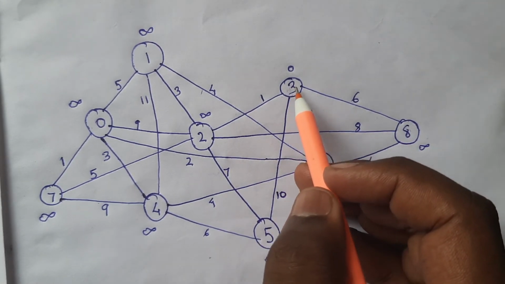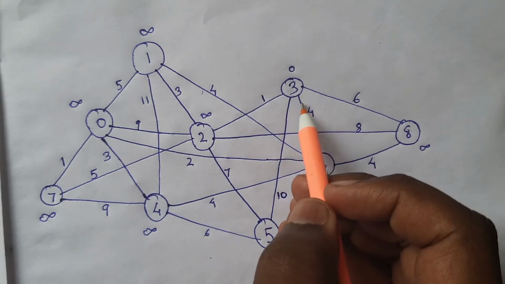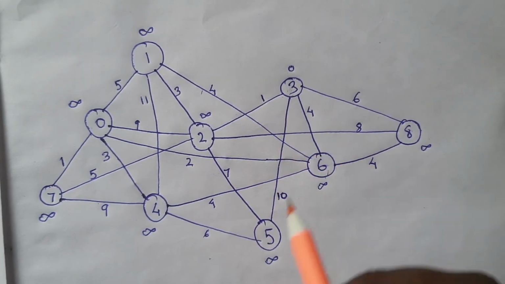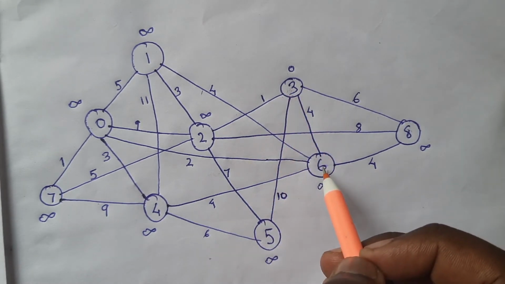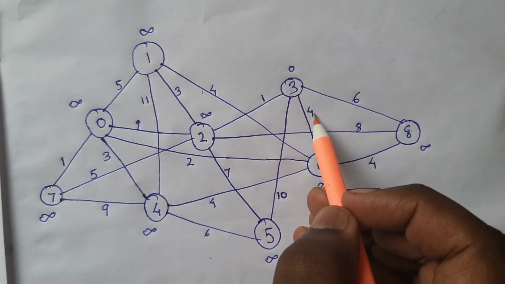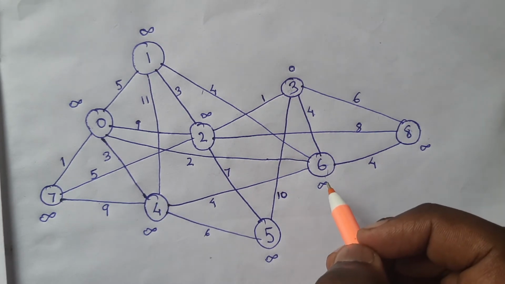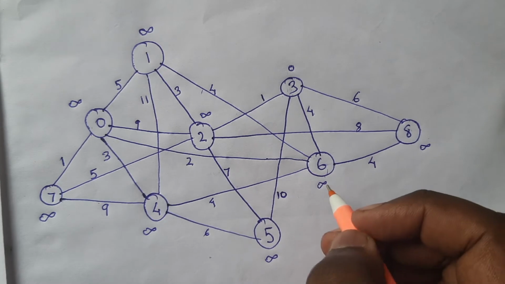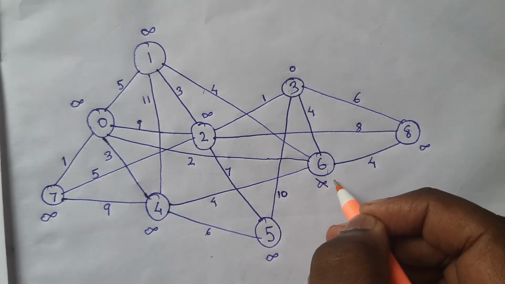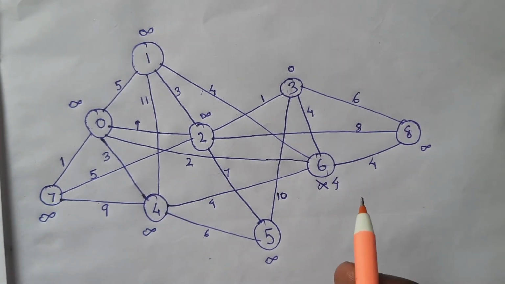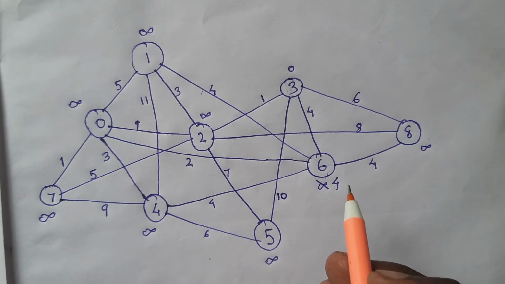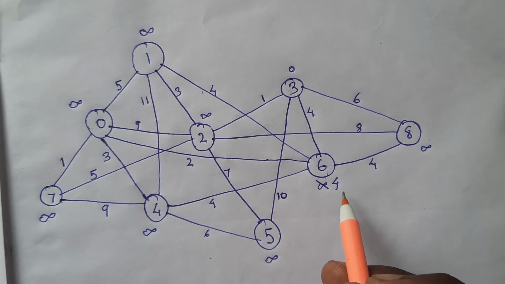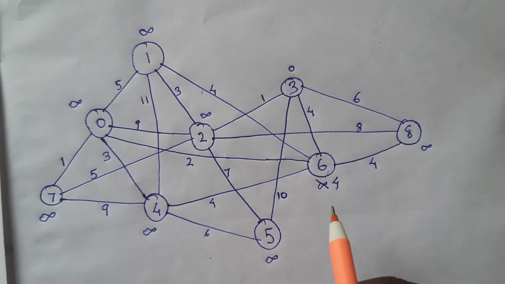The cost to reach 3 is currently 0, and the cost to reach 6 from 3 is 4. So what is the cost to reach 6 via 3? That is 0 plus 4, that is 4. And the current cost is infinity. So which is lower, 4 or infinity? Obviously 4 is lower. So now we got a path with less cost to reach 6. Sorry, the cost is actually 4, the vertex is 6.